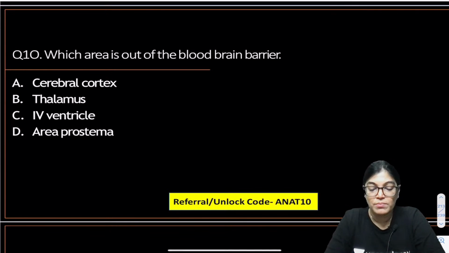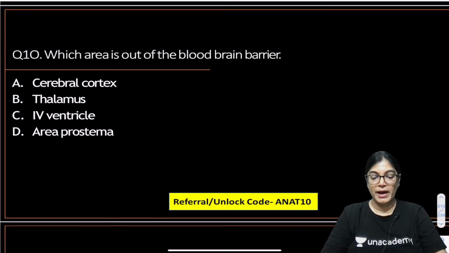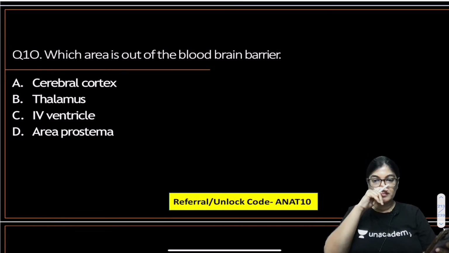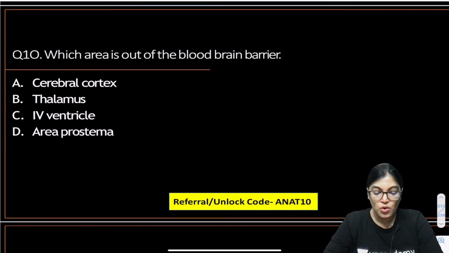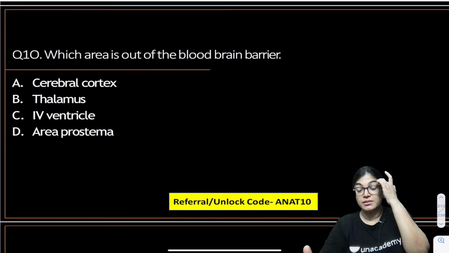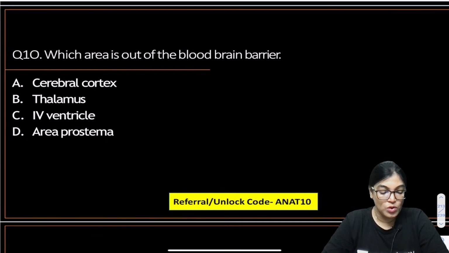Which area is out of the blood brain barrier? We have got 4 options. Mark the correct answer. Your time begins now. Whether it is cerebral cortex, thalamus, fourth ventricle area, or area postrema. According to you, which is the correct answer? Which of the following structures is lying outside the blood brain barrier? Mark the correct answer: cerebral cortex, thalamus, fourth ventricle area, area postrema.